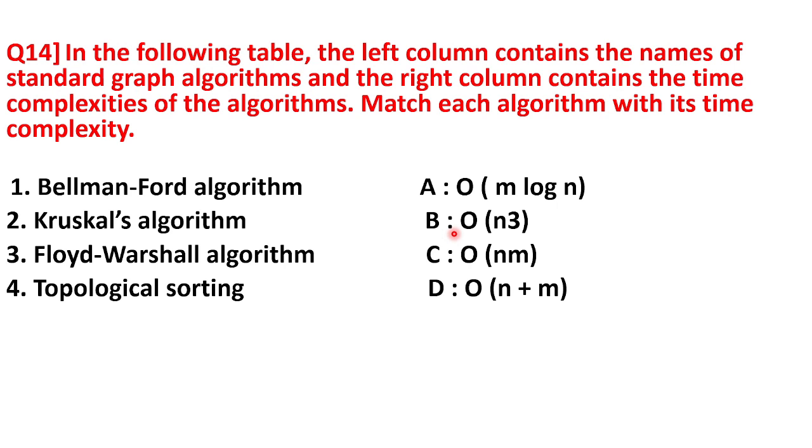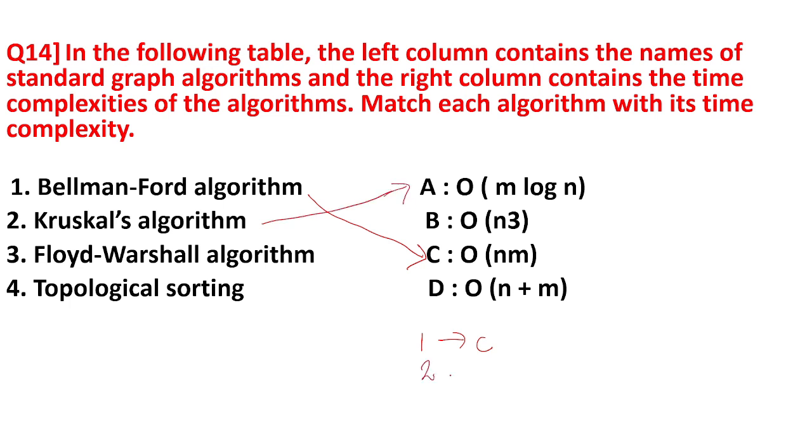Next question is, in the following table, the left column contains the names of the standard graph algorithms and the right column contains the time complexities of those algorithms. Match each algorithm with its time complexity. Now here, Bellman-Ford algorithm time complexity is O(nm). So the answer for first is C. Kruskal's algorithm time complexity is O(m log n).